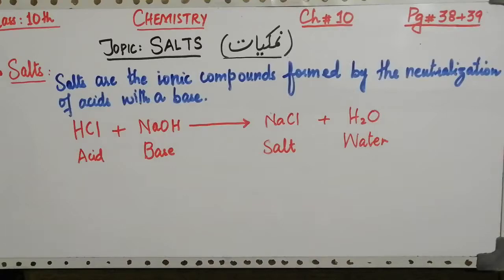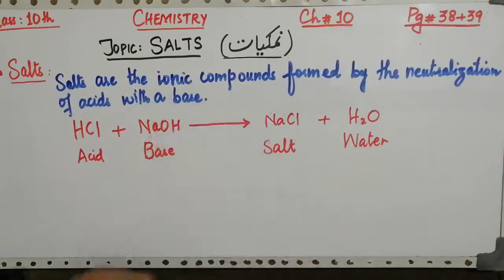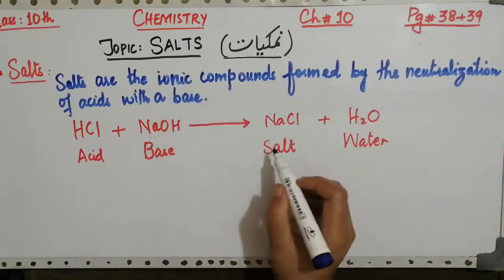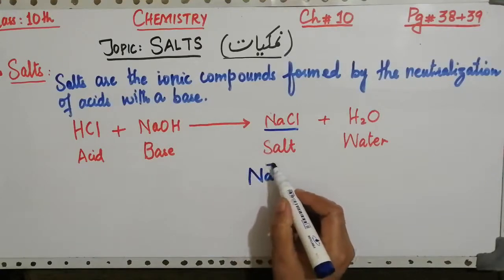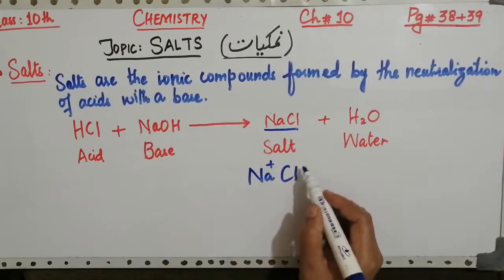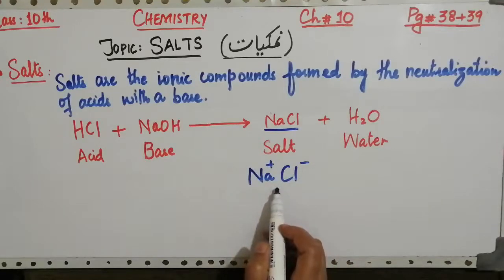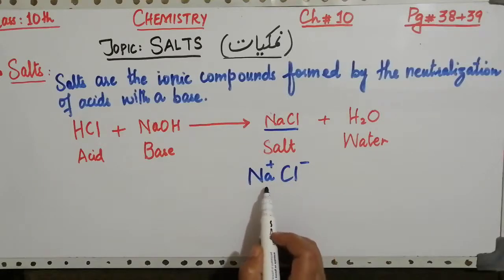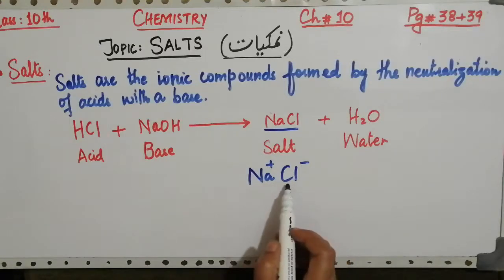So why are we calling salts ionic compounds? Because if we look at NaCl here, Na contains the positive charge while the chloride contains the negative one. An ionic compound is one which contains the positive and the negative ion, that is the cation as well as the anion. So these compounds are given the name ionic compounds.